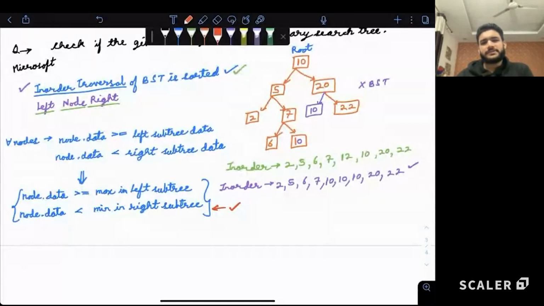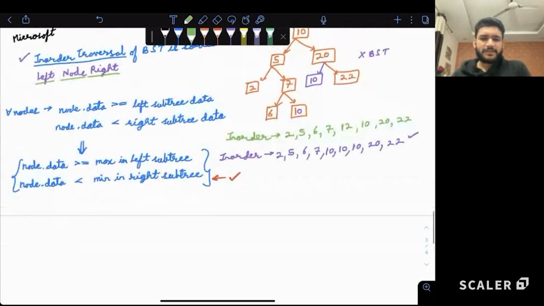Now, why do we say post-order traversal is best? Why not pre-order? Why not in order? So for that, let's observe it like this. When we decide a traversal, we decide on priorities. Left is important, current is important, right is important. That's the main idea of deciding which traversal we need, right? Yes, no? Come on, guys. That is an important parameter to decide which is to be given more priority.